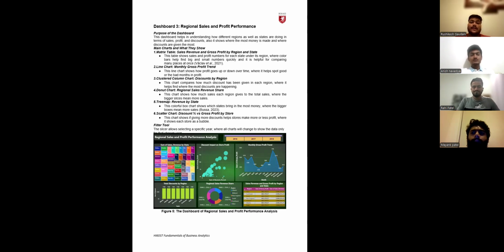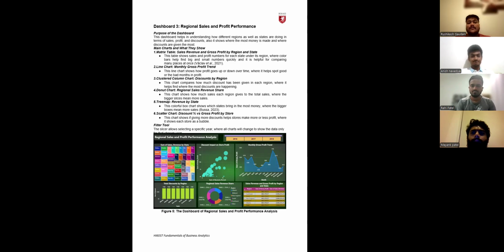The donut chart explains regional sales revenue sharing. This chart shows how much sales each region is contributing to the total sales, where a bigger slice means more sales. Treemap showing revenue by state. The colorful box chart shows which state is bringing the most money into the business, where a bigger box means more sales.